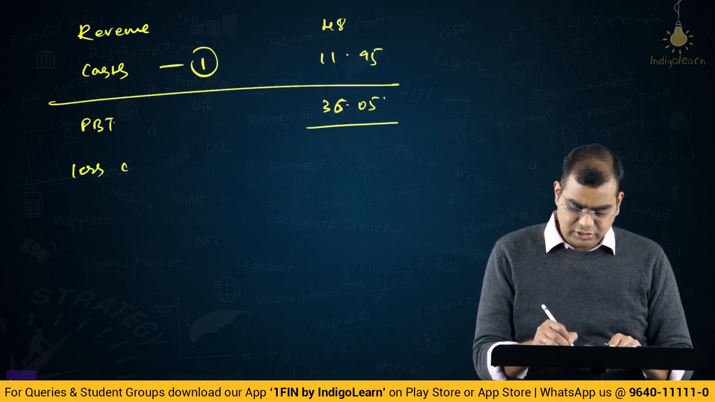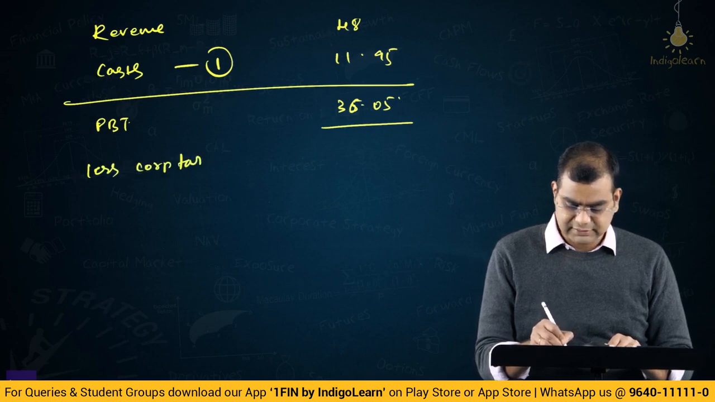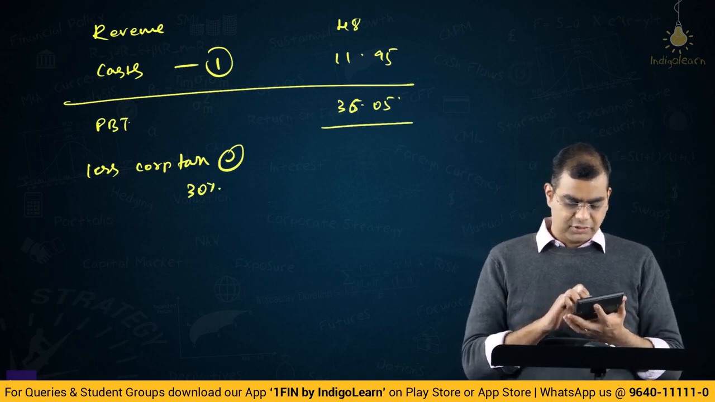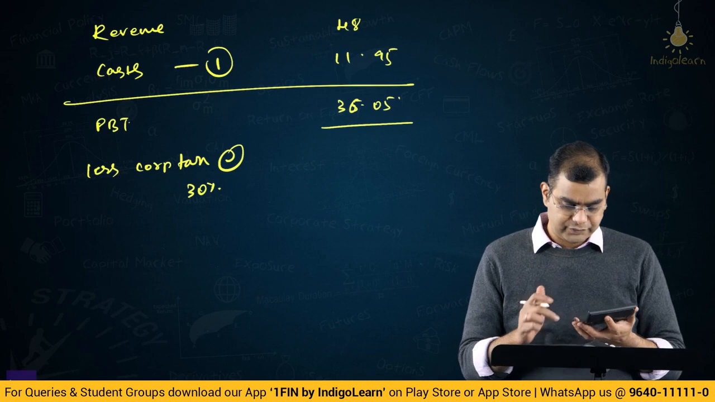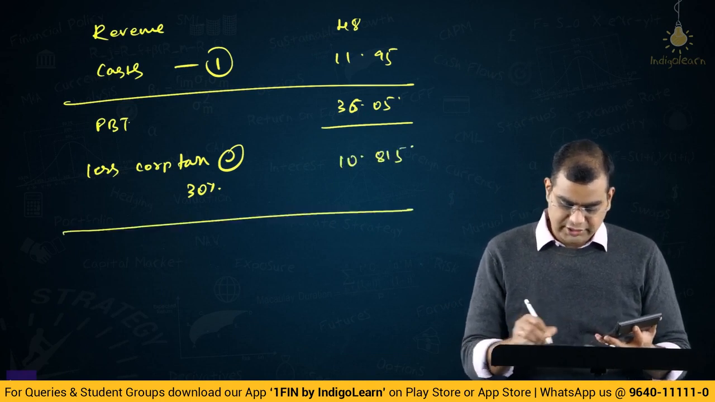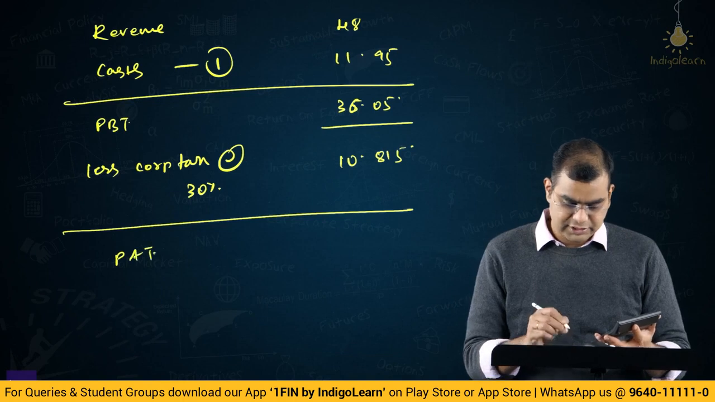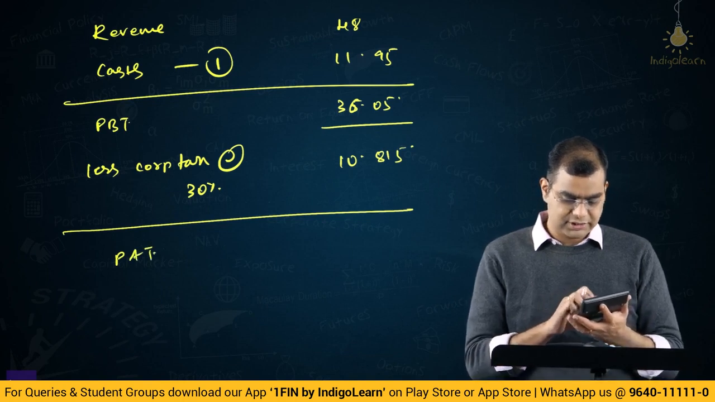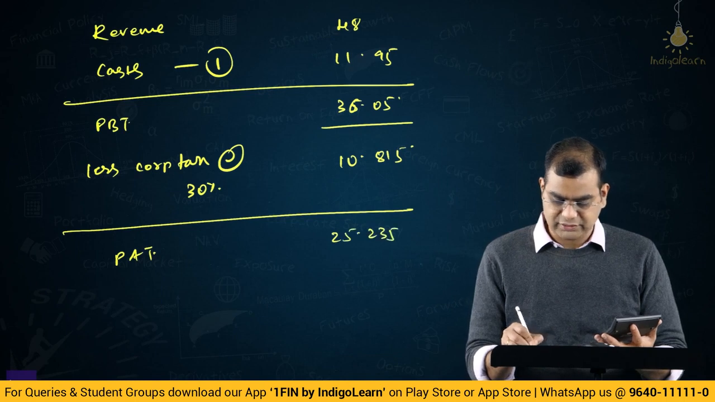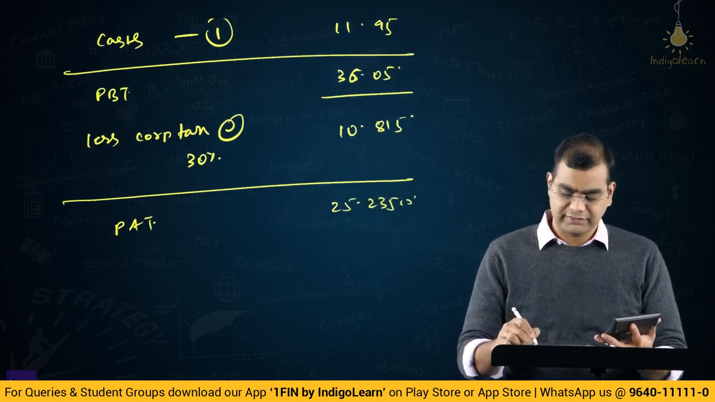Less corporate tax at the rate of 30% is how much? 36.05 into 0.3 is 10.815 crores, right? So PAT is how much? 36.05 minus 10.815, you will get 25.235 crores, right? 25.235 crores.